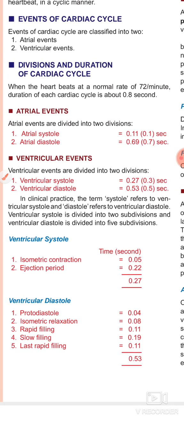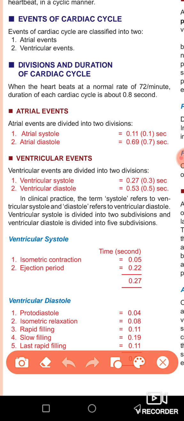Now we see what the durations are during your cardiac cycle. When the heartbeat is normal, the rate is 72 beats per minute. This is the normal value; it could be high or low. The duration of one cardiac cycle, as I explained, is 0.8 seconds. Now you have intervals in it, for example atrial events, ventricular systole, and ventricular diastole.